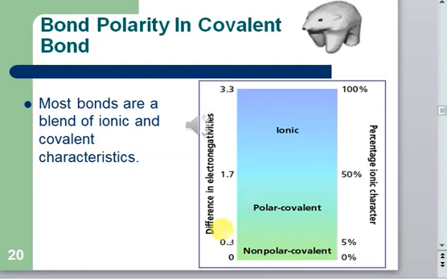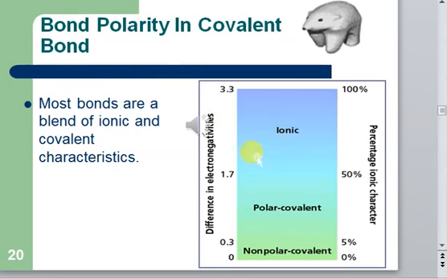Let's say again: if you have to decide if a bond is polar or nonpolar, just see the electronegativity. If the electronegativity difference between the two bonded atoms is between 0 and 0.3, then the bond will be a nonpolar covalent bond. While if the electronegativity difference is between 0.3 and 1.7, anywhere between these two, then the bond is said to be a polar covalent bond. Still that will be covalent, but polar covalent. And if the electronegativity difference is 1.7 or higher, in that case that will be an ionic bond.